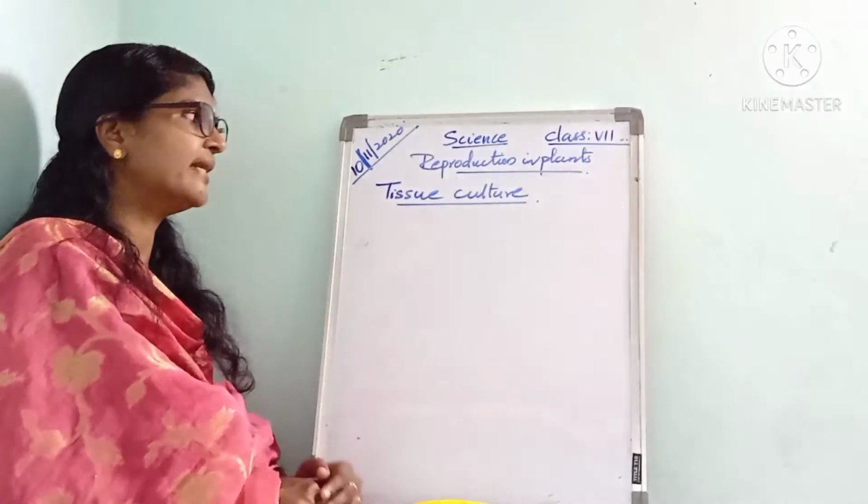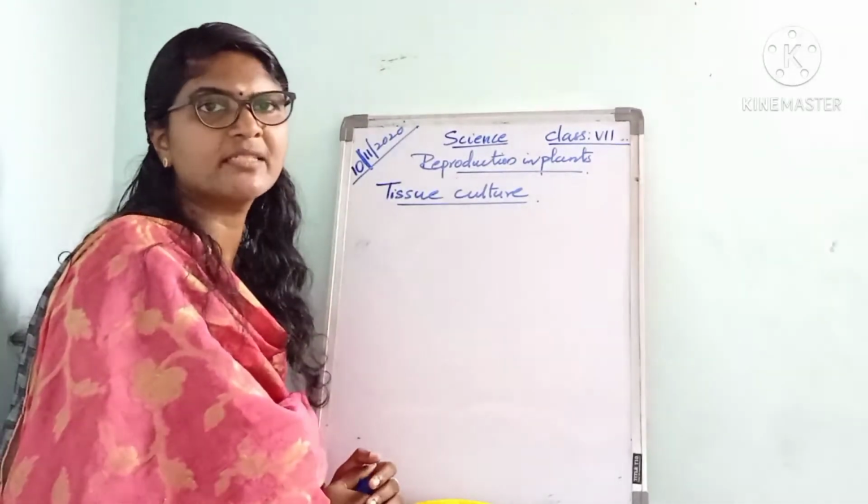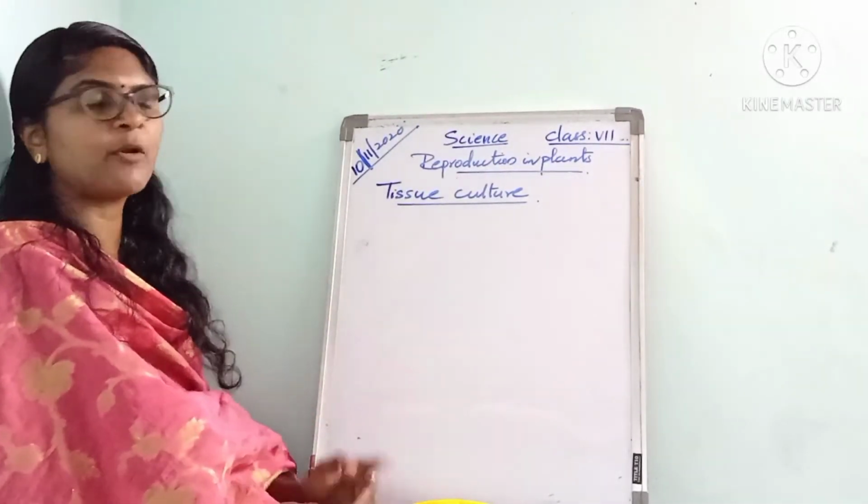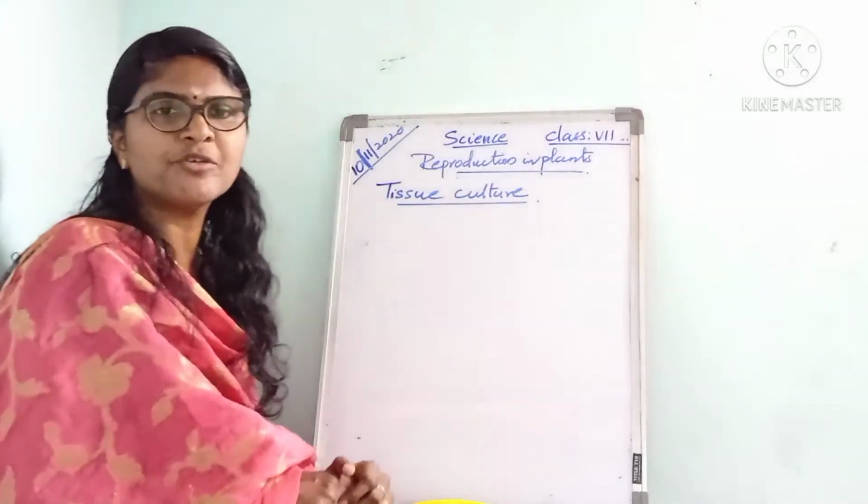The next method is tissue culture. The last method of artificial vegetative propagation is tissue culture.